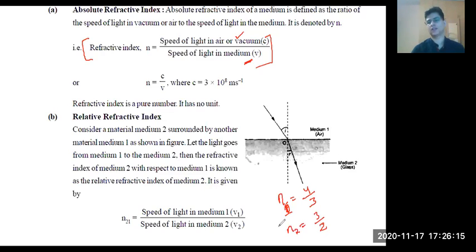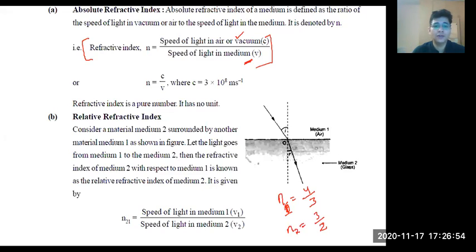Now if I ask you, out of these two, which will behave as rarer medium, and which will behave as denser medium? Tell me. N1 or N2? Think about it. Medium, denser or rarer? Rarer, right? N2 will be rarer.